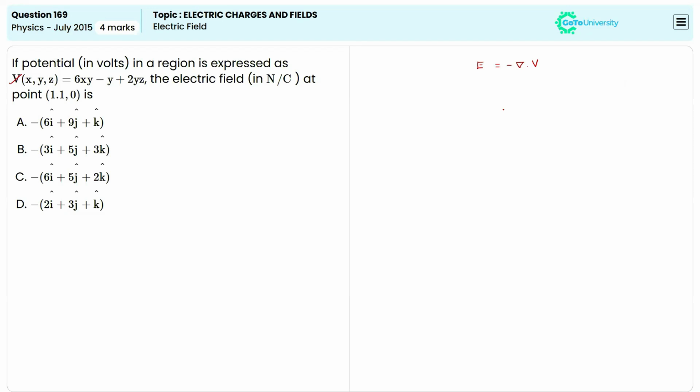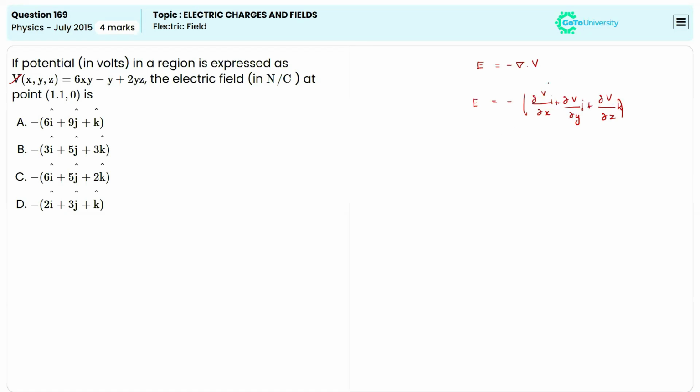So here we can write E is equal to minus dou V by dou x, dou V by dou y, dou V by dou z, or else we can write it in terms of the Cartesian unit vectors i, j and k.